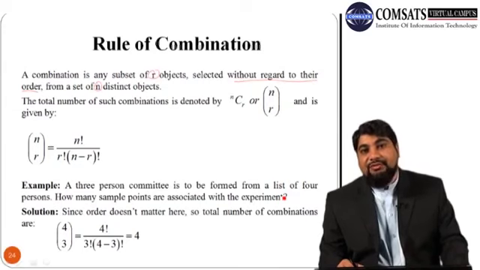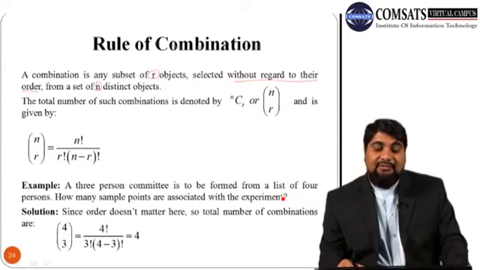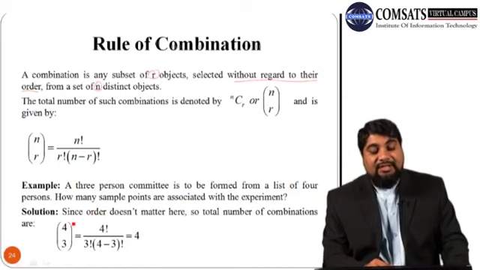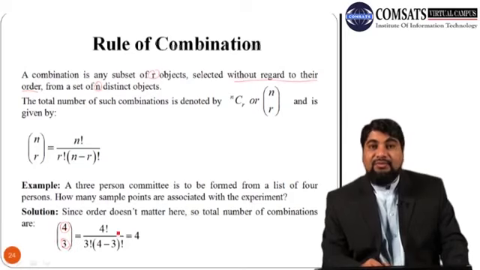So we can use the rule of combination to calculate the total number of sample points. Out of 4 we need to select 3, so 4C3 is 4 factorial divided by 3 factorial times 4 minus 3 whole factorial. We can simplify it further.